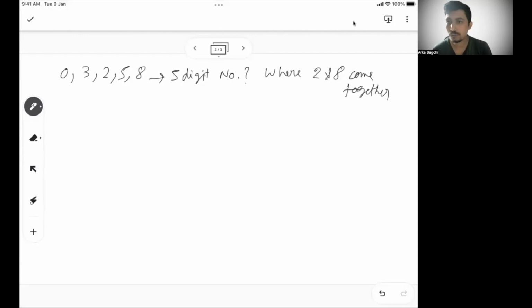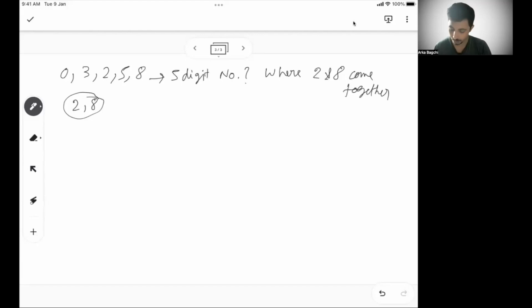Now, if you have to put 2 and 8 together, that means 2 and 8 should be considered as one set. Okay. So 2 and 8 together, they will form one set. So this is one way of doing it.